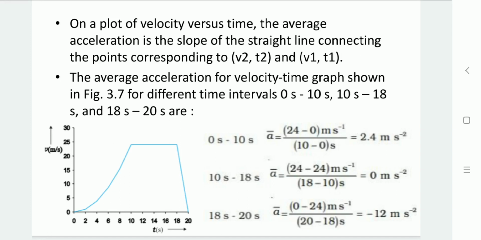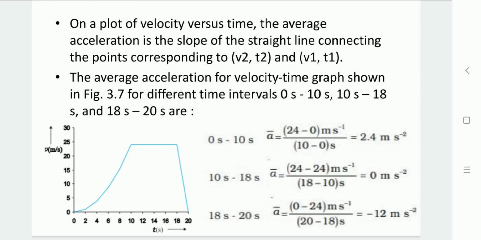So as we have the average acceleration equation, a bar equals V2 minus V1 divided by T2 minus T1. Place these values in the given equation. So it would be 24 minus 0 meter per second divided by 10 minus 0 second. So average acceleration is 2.4 meter per second square.